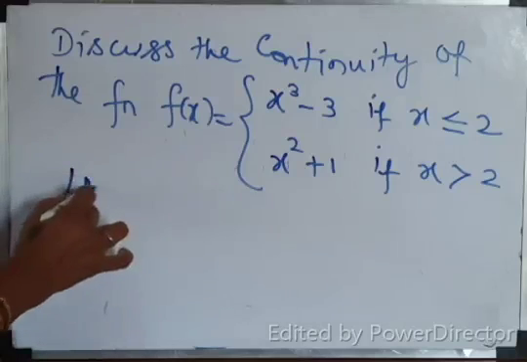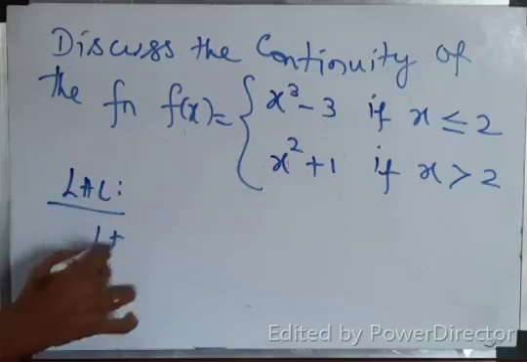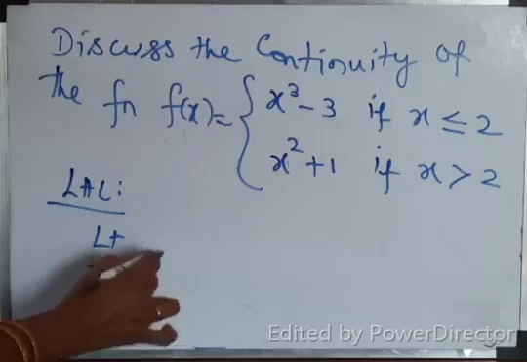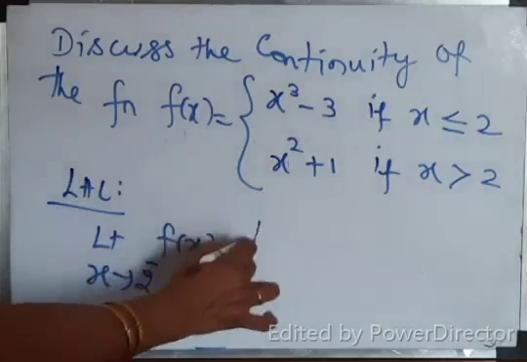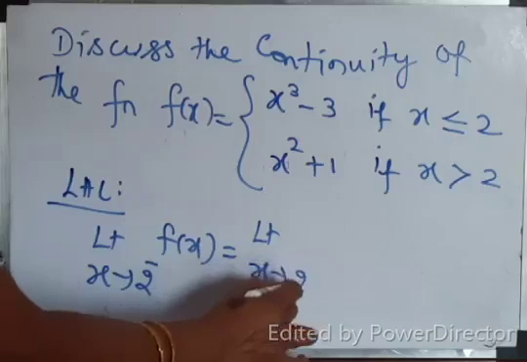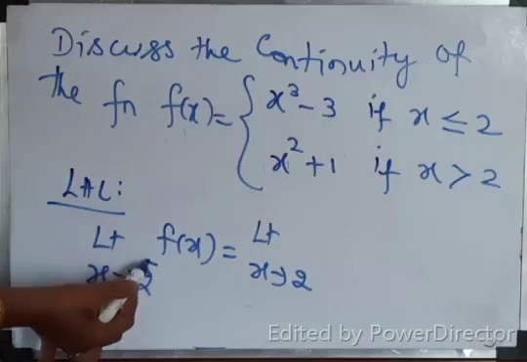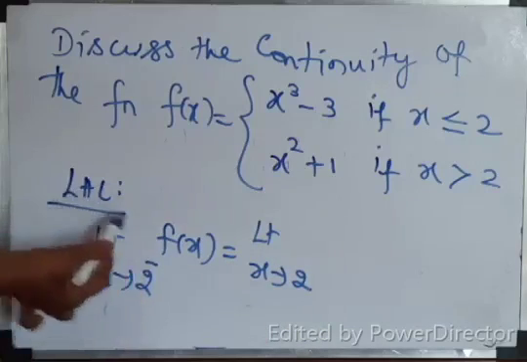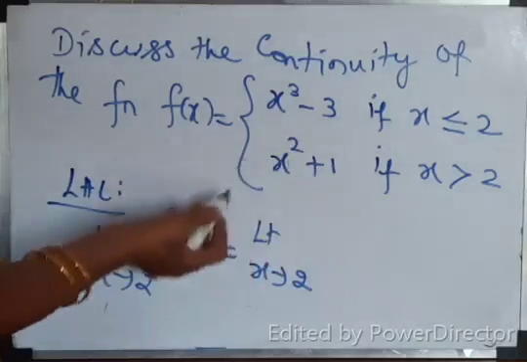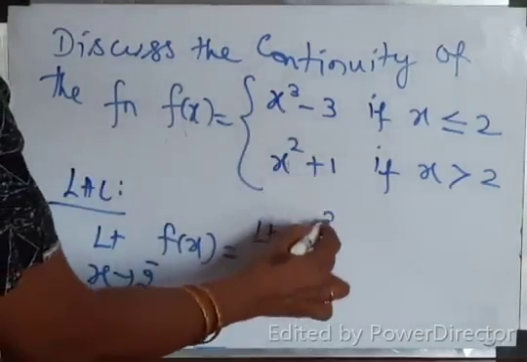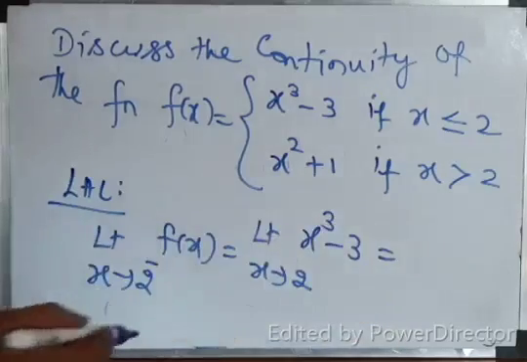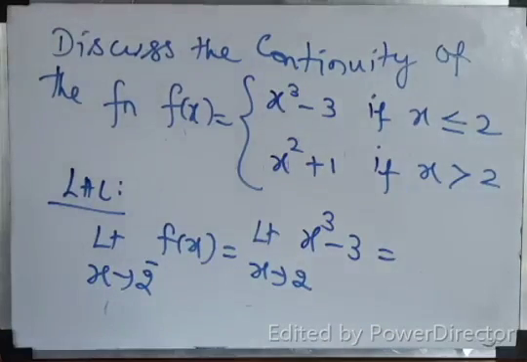Now LHL. Limit x tends to 2 minus f of x, which is equal to limit x tends to 2. The 2 minus is a symbolic representation for LHL, isn't it? What function is to be substituted? X cube minus 3. Children, the same indeterminate forms of limits. You already learned limits in 11th standard.